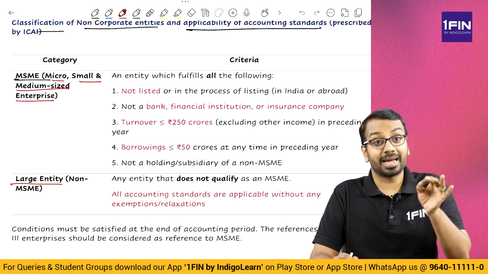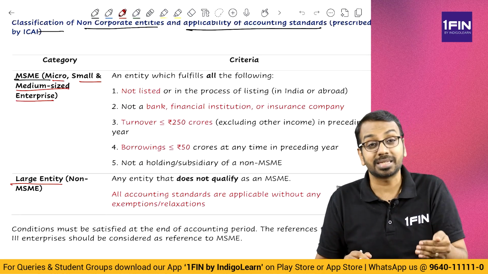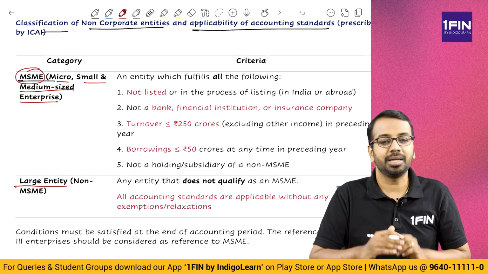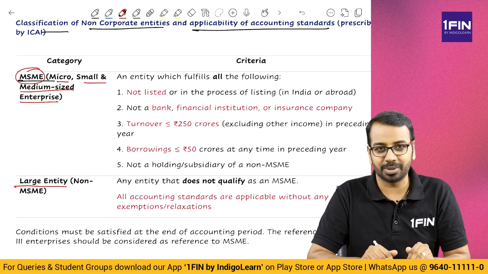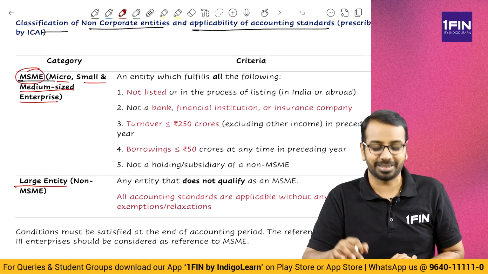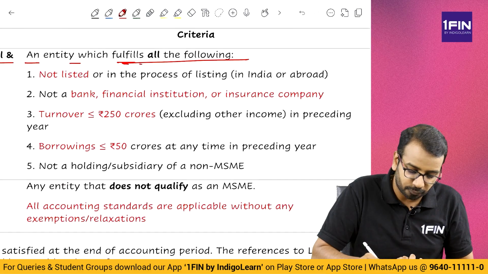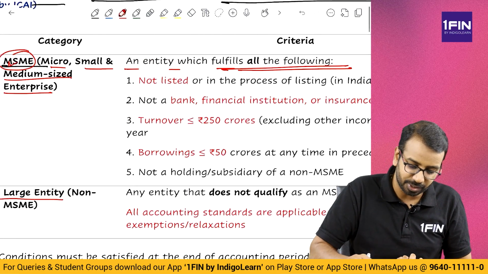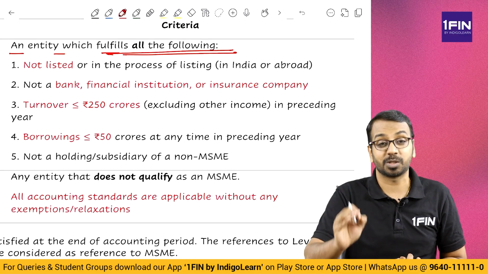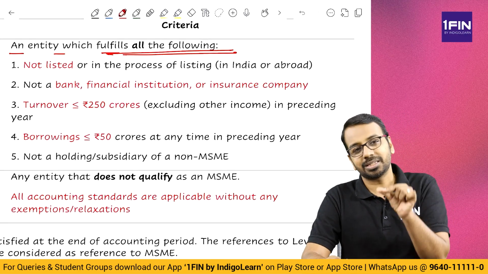Let's now have a look at the criteria for classification of non-company form of entities into MSME and non-MSME. So we'll understand what gets covered under MSME. Anything that does not get covered in MSME will be covered under non-MSME or large entities. So let us look at the criteria. The first one, an entity which fulfills all the following. So to become an MSME, you have to fulfill all of these conditions. 5 conditions, every condition must be fulfilled. If any condition is not fulfilled, you will classify them as non-MSME.